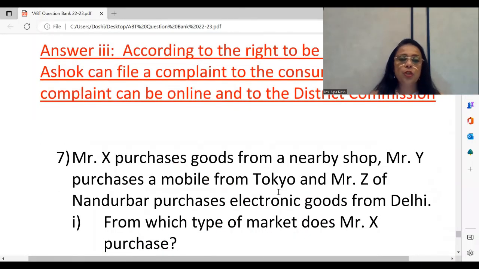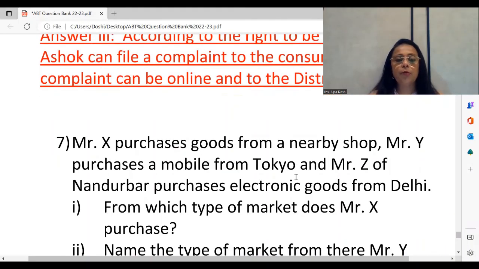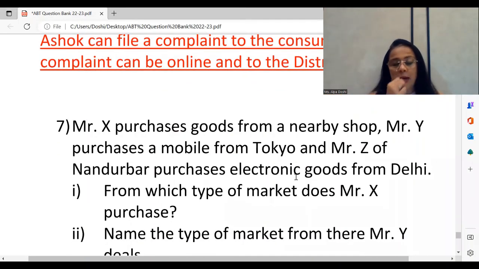Now Mr. X purchases from a local shop, nearby shop, and Mr. Y is purchasing from outside the country, a mobile from Japan, Tokyo, and Mr. Z is purchasing an electronic good. So he is in Nandurbar and he's buying something from Delhi.